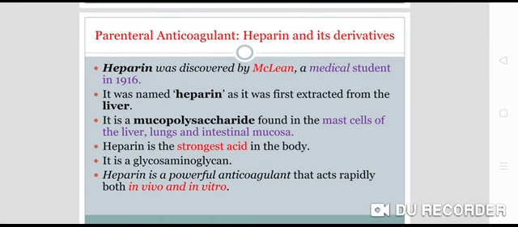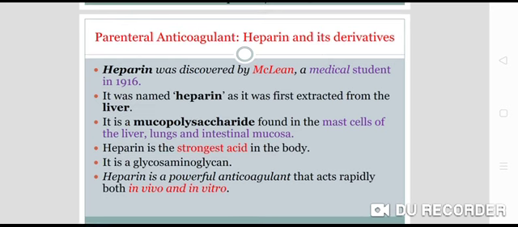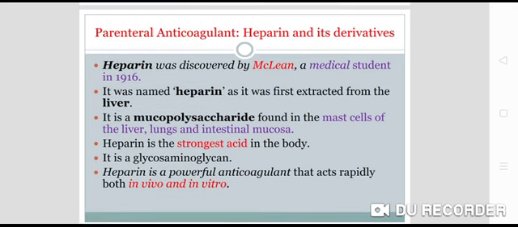It is a mucopolysaccharide found in the mast cells of the liver, lungs, and intestinal mucosa. Heparin is the strongest acid in the body, having an electronegative charge. So it is highly ionic and highly polarized, and it will not be absorbed orally; it gets excreted in the urine as such.